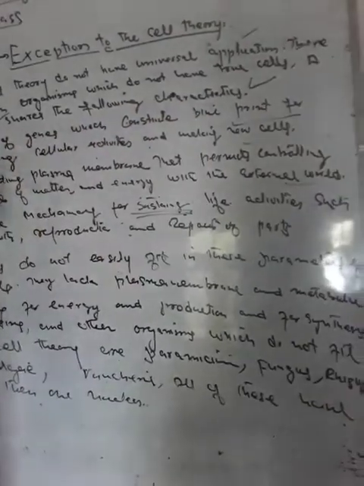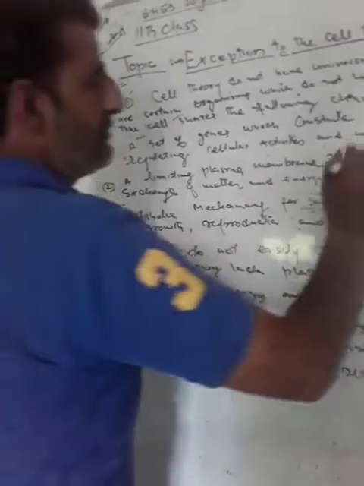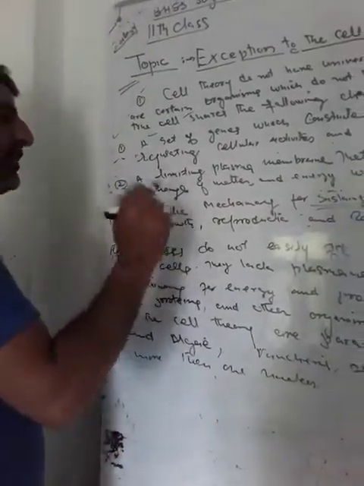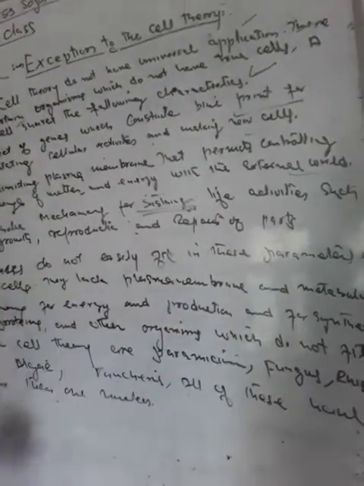I will again repeat the characters of a true cell. That is a set of genes which constitute blueprint for regulating cellular activities and making new cells. Number two, a limiting plasma membrane that permits controlling exchange of matter and energy with the external world. And the third point is metabolic machinery for sustaining life activities such as growth, reproduction, and repair of the parts.